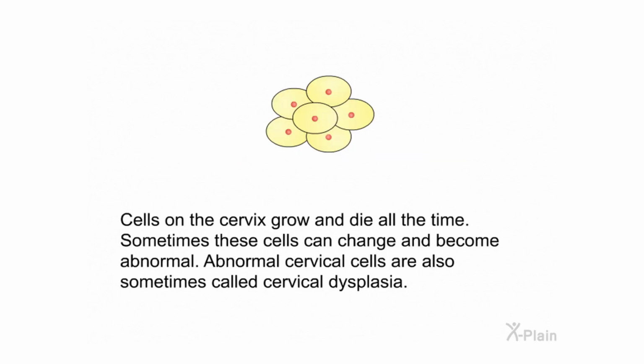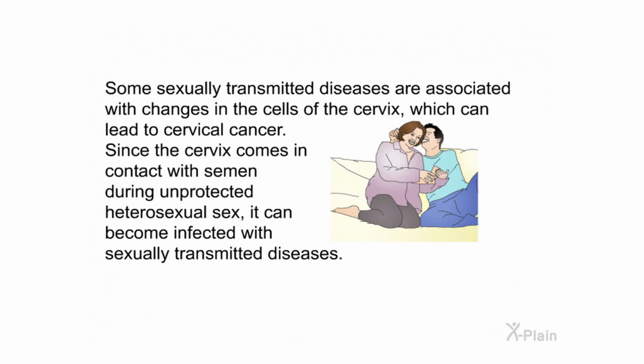Diseases of the cervix. Cells on the cervix grow and die all the time. Sometimes these cells can change and become abnormal. Abnormal cervical cells are also sometimes called cervical dysplasia. Some sexually transmitted diseases are associated with changes in the cells of the cervix, which can lead to cervical cancer. Since the cervix comes in contact with semen during unprotected heterosexual sex, it can become infected with sexually transmitted diseases.